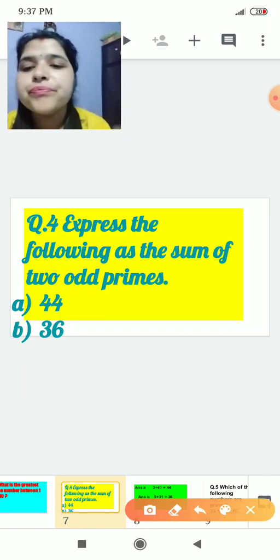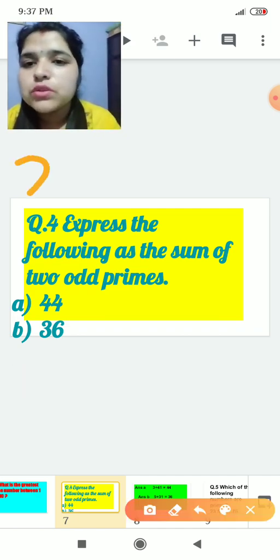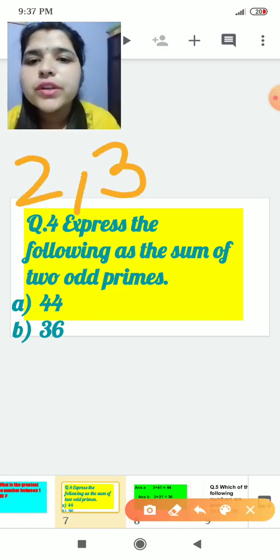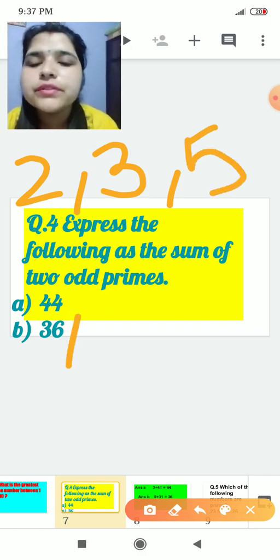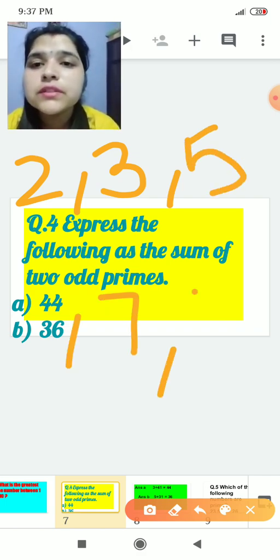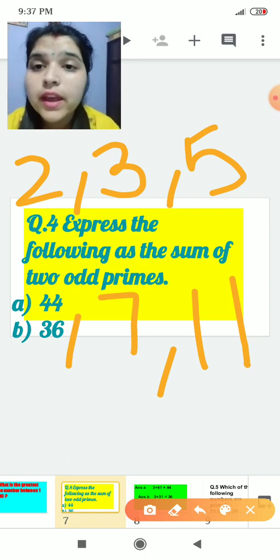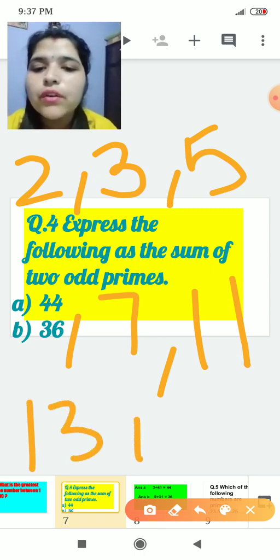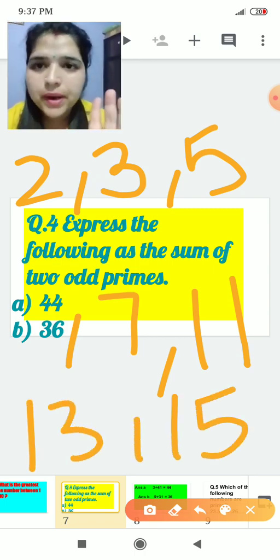So write the prime numbers: 2, 3, 5, 7, 11 and 13. Okay, ये prime number हो गए.